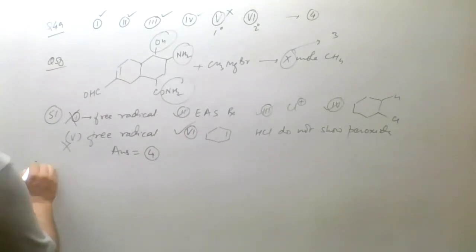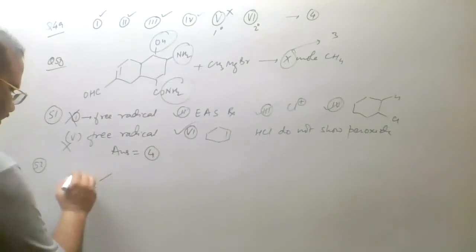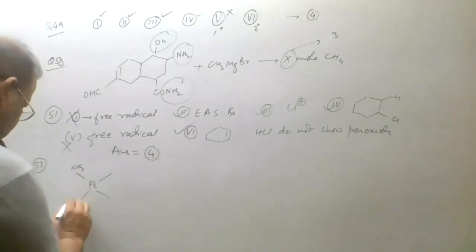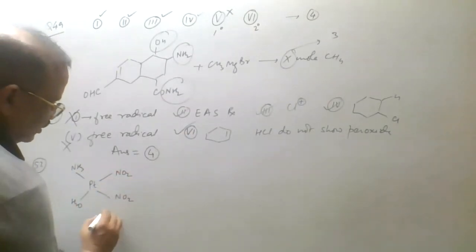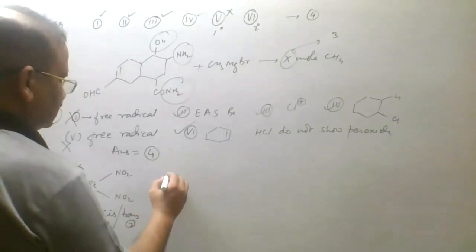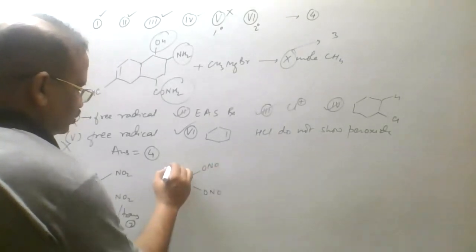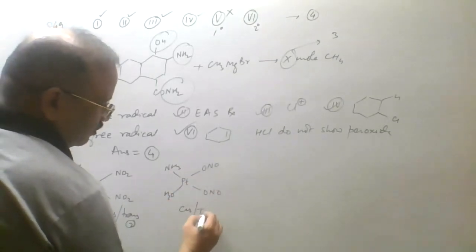Question number 52, where we are given the number of stereoisomers of the compound. Okay, there is a NO2 which is ambidentate. So if I write that, we can write that there are 3 different groups: NH3 is there, there is H2O, there is NO2 and NO2. So I'll get cis and trans for this, so we'll get 2 from this. If I write the other one, this is ONO, and this is also ONO, this is NH3 and this is H2O. So I'll write cis and trans for this, so it will be 2 for this.